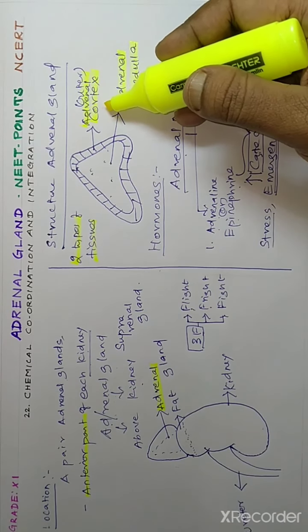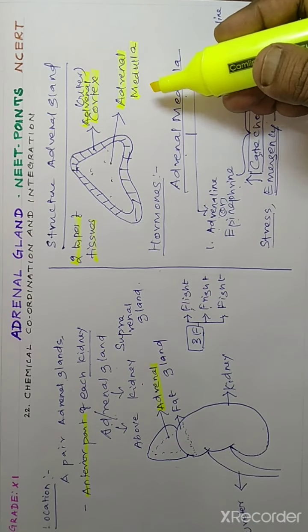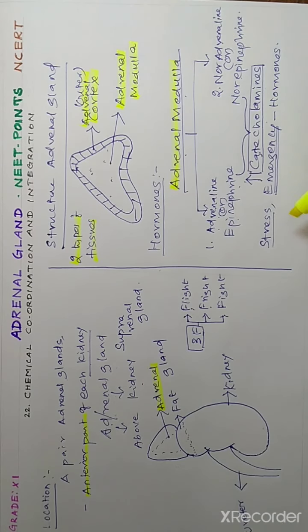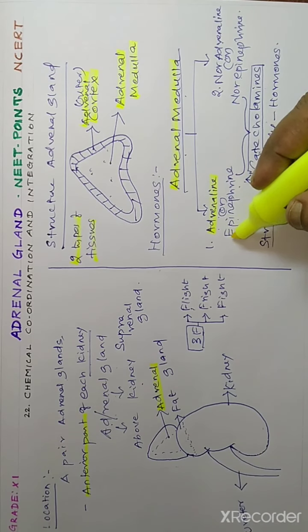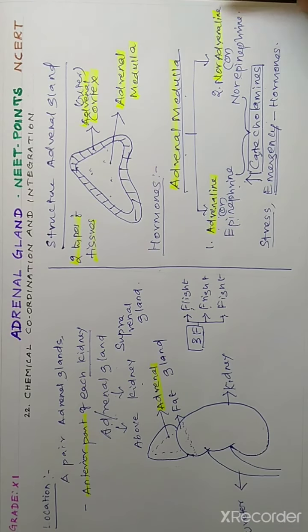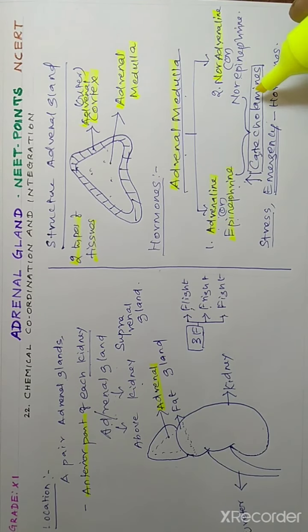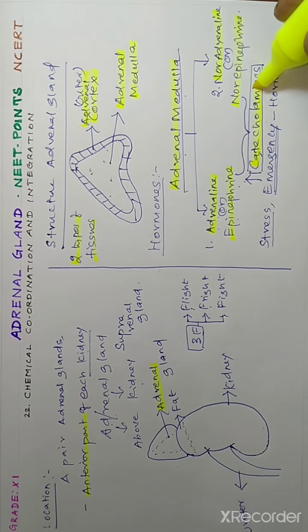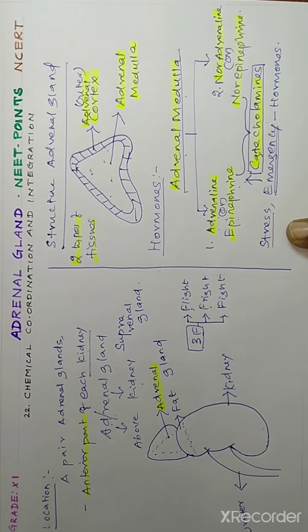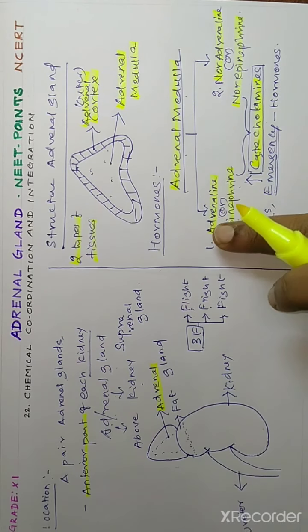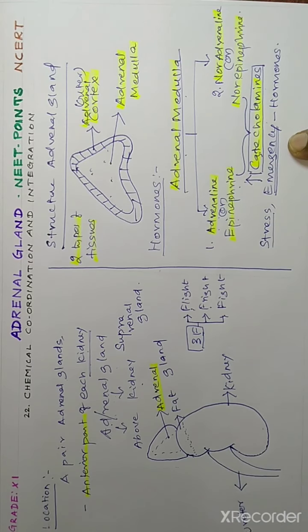Adrenal cortex secretes some hormones, adrenal medulla secretes some hormones. The adrenal medulla secretes two hormones: one is adrenaline, the second is noradrenaline. Adrenaline is otherwise called epinephrine, noradrenaline is otherwise called norepinephrine. Both hormones together are called catecholamine. During a stressful emergency situation, the catecholamine is secreted more. So adrenaline and noradrenaline are commonly called emergency hormones, otherwise 3F hormones.